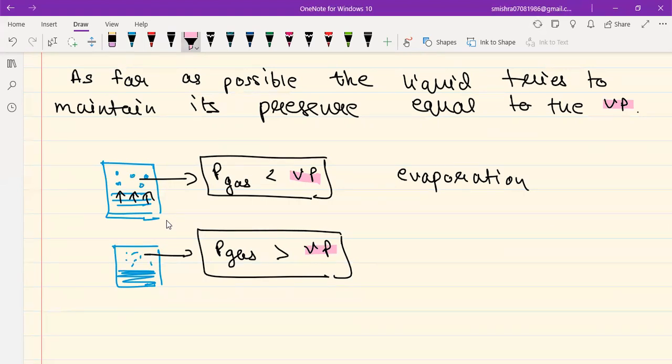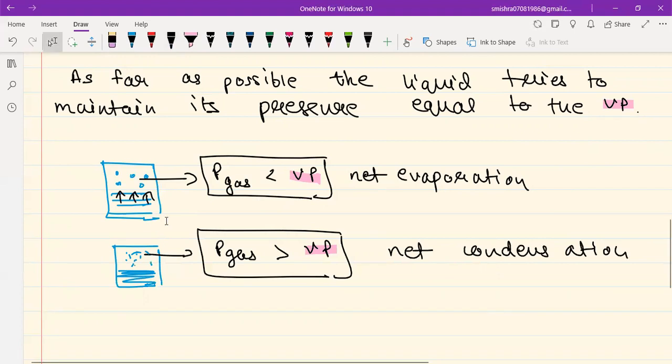And it can only be changed upon changing temperature for a given liquid. So if the pressure of this gas over here is greater than that fixed value, then the liquid will want to decrease it. And in that case, there will be net condensation. Here you can say net evaporation, and here net condensation will happen, okay?